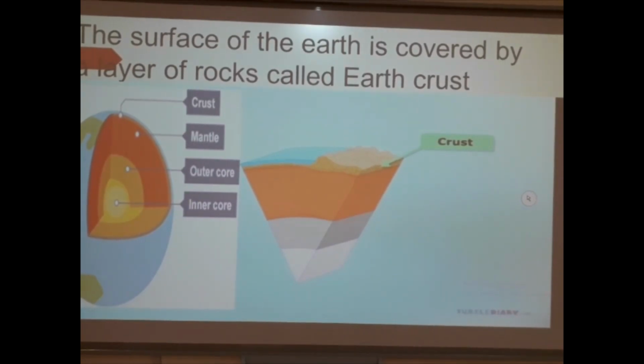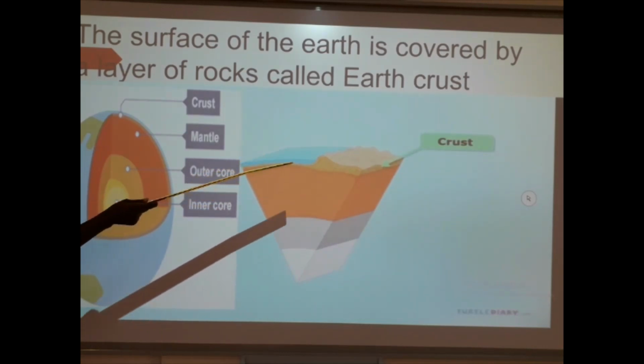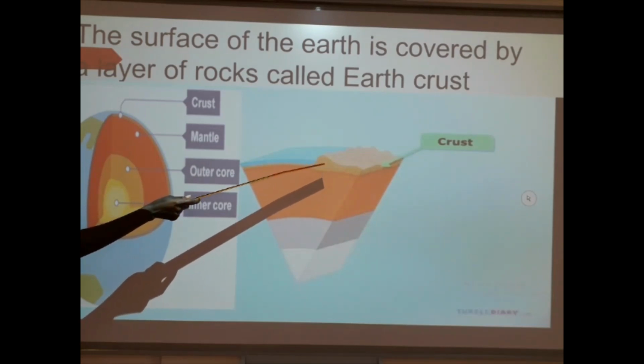Now, the surface of the earth is covered by a layer of rocks, and this layer of rocks is called the earth crust. It means that the earth is in layers, but the surface is covered by a layer of rocks.